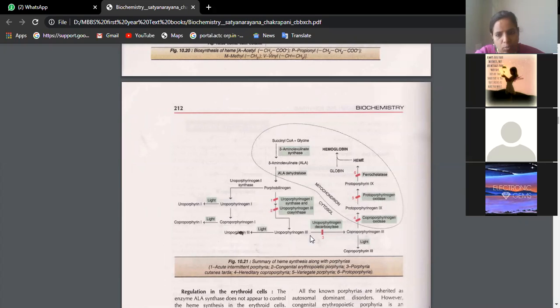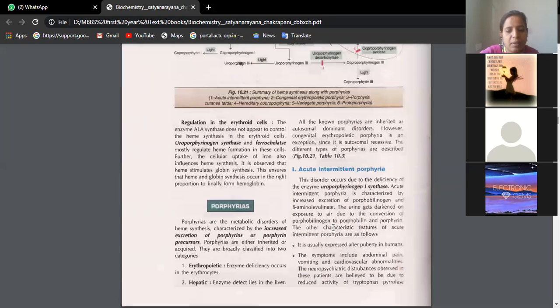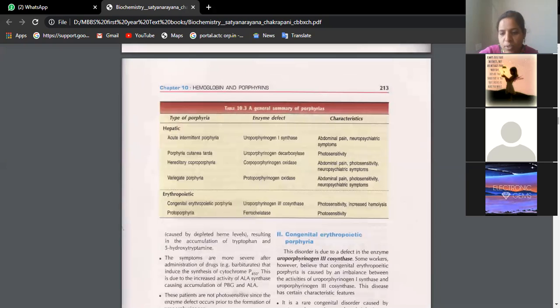So better you go with this cycle, which is showing heme synthesis: succinyl CoA, glycine, and the final compound is heme, which goes along with hemoglobin. Along with that, here you are shown what the defective enzymes are. Draw this flowchart, give this table, and elaborate in your own words. Okay, beta, that is for porphyrias.